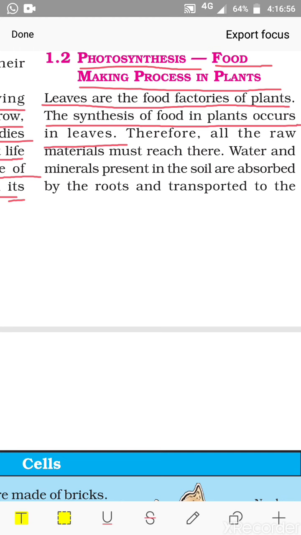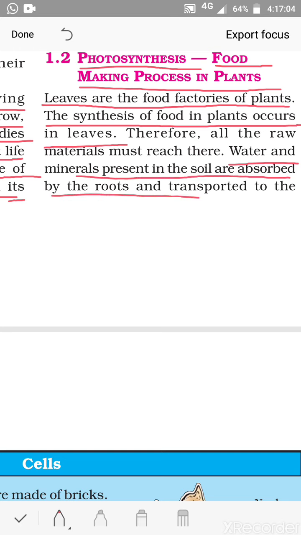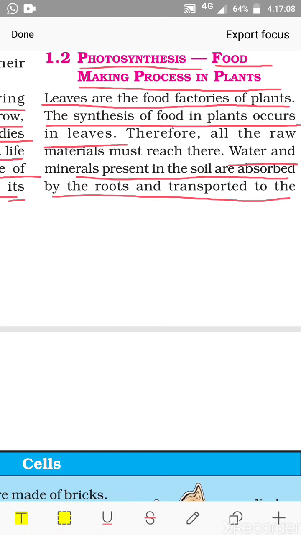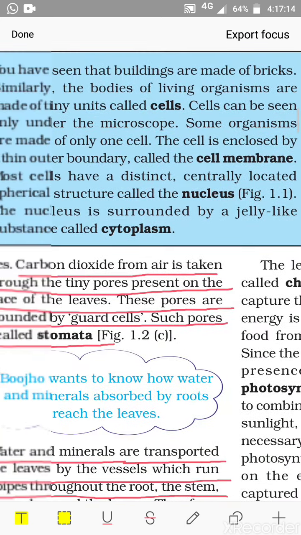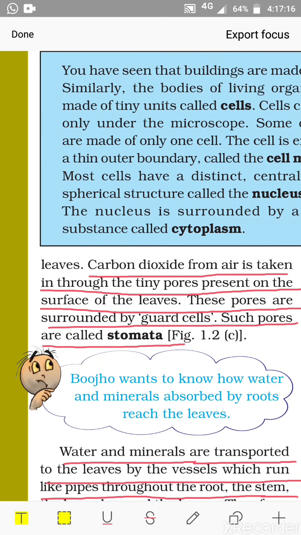It is a continuous process. Water and minerals present in the soil are absorbed by the roots and transported to the leaves. Right. So first that is water, and next that is carbon dioxide.